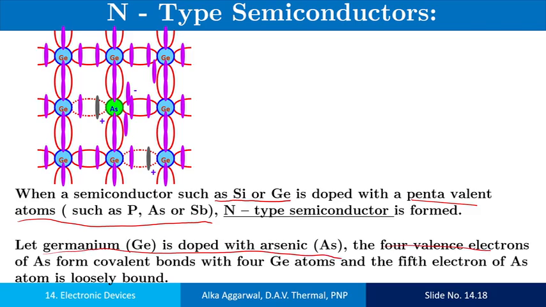The 4 valence electrons of arsenic form covalent bonds with 4 germanium atoms, and the 5th electron of the arsenic atom is loosely bound. Four electrons form the 4 bonds and the 5th one is loosely bound. So arsenic loses this electron and becomes a positive ion, but the number of electrons and the number of protons in the material is the same. So the material as a whole is neutral.